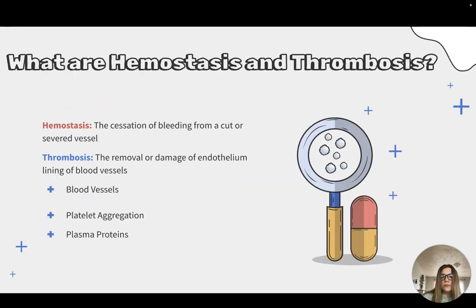So what is hemostasis and what is thrombosis? Hemostasis is defined as the cessation of bleeding from a cut or severed vessel, whereas thrombosis is the damage or removal of endothelium lining blood vessels. Both of these processes involve blood vessels, platelet aggregation, and plasma proteins that cause the formation or dissolution of platelet aggregates and fibrin.